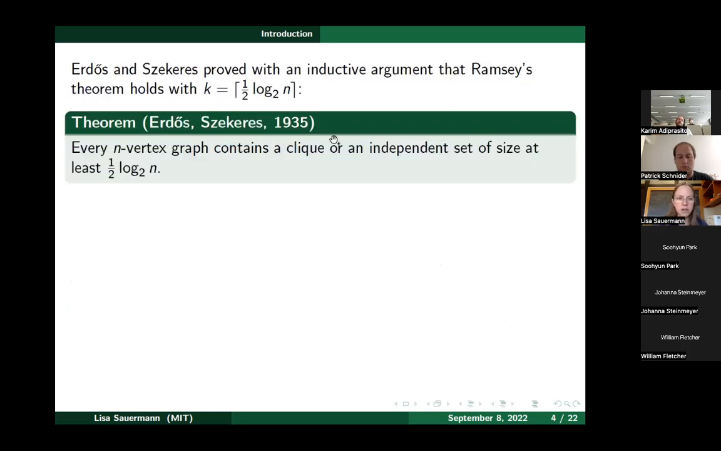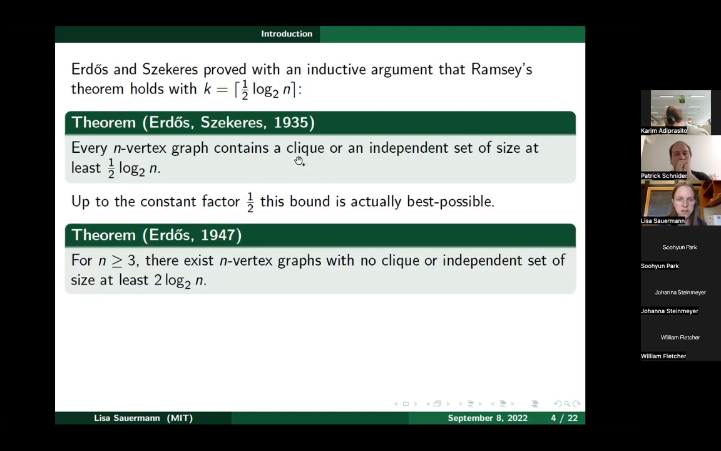Here are the known bounds. Erdős and Szekeres, just a few years after Ramsey proved his result, proved with an inductive argument that we can always take k to be half log n. So for every n vertex graph, we can find a clique or independent set of size at least half log n. That gives us a lower bound on the k that we can always ensure. And up to this constant factor of a half, this bound is actually best possible. So this logarithmic term is indeed the correct behavior.